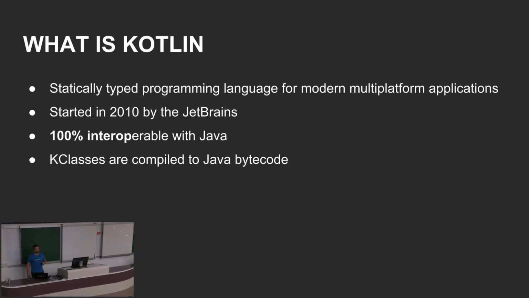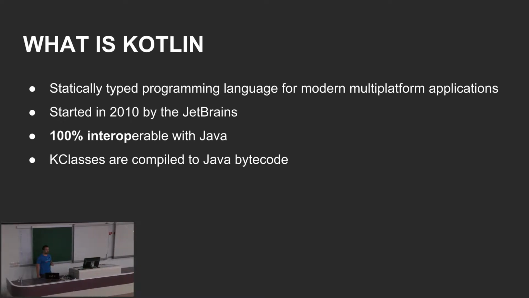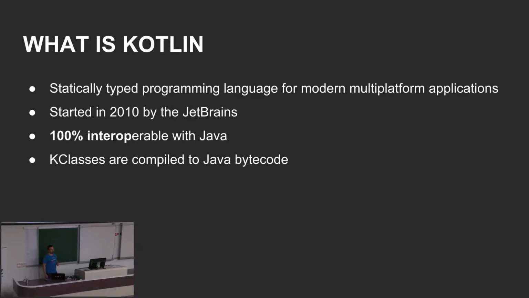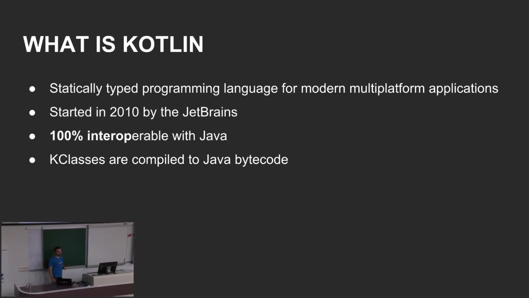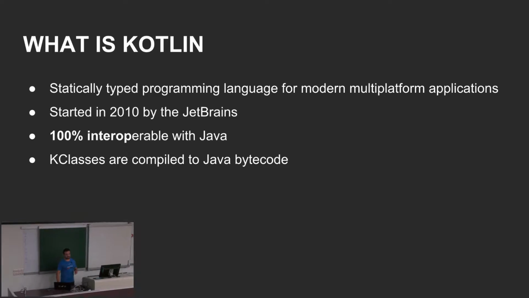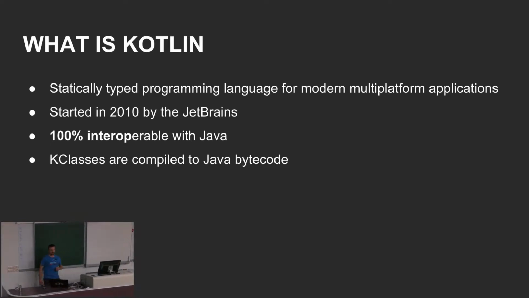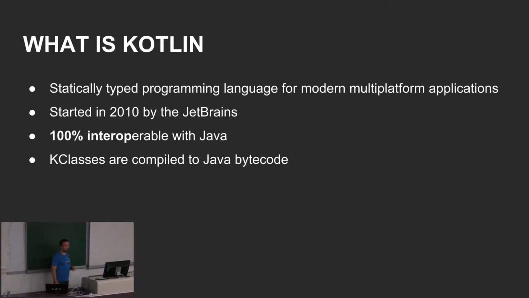Maybe you know that this week was the Kotlin conference in San Francisco, and the whole application was written for iOS and Android in Kotlin. If you are interested, you can check the JetBrains GitHub where this application is, and you can see how it's done by multi-platform. The whole Kotlin project started in 2010, and it's developed by the JetBrains company.